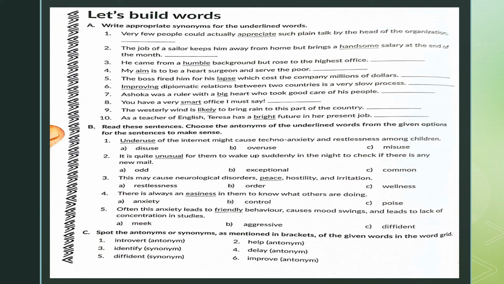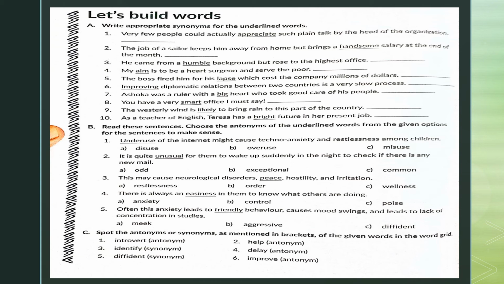The boss fired him for his lapse, which cost the company millions of dollars. So lapse here can be replaced with mistake. The boss fired him for his mistake. Come to the sixth one. Improving diplomatic relations between two countries is a very slow process. So improving over here can be replaced with bettering. Bettering diplomatic relations.